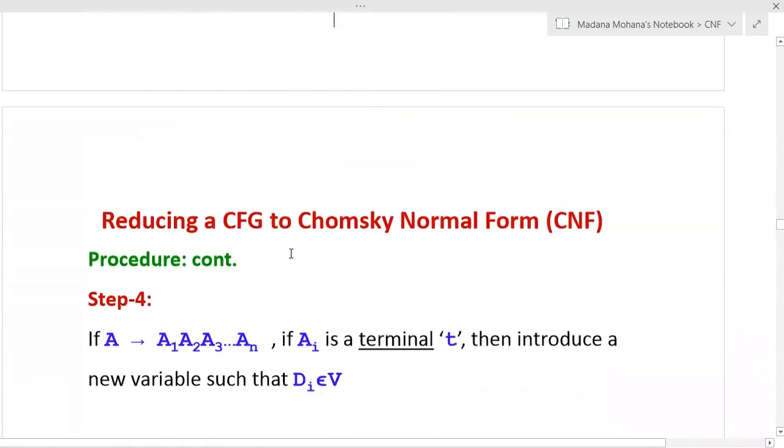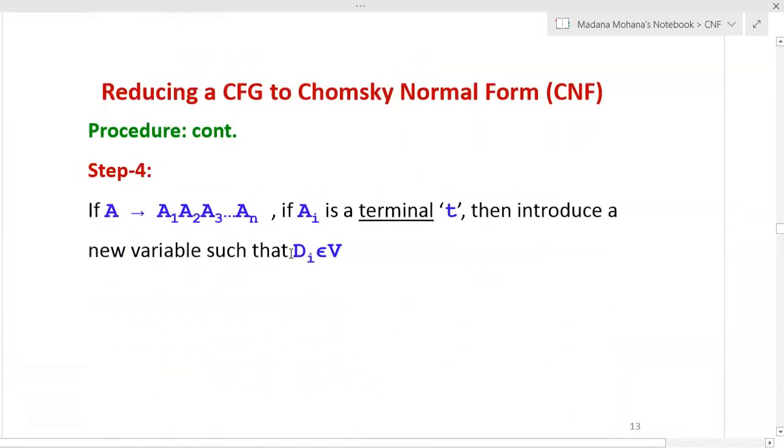Then coming to step 4: suppose in the right hand side we have more than one terminal, or in between variables we have a terminal, at that time you can apply step 4. See, the productions are of the form A derives A1, A2, A3 and so on up to An.